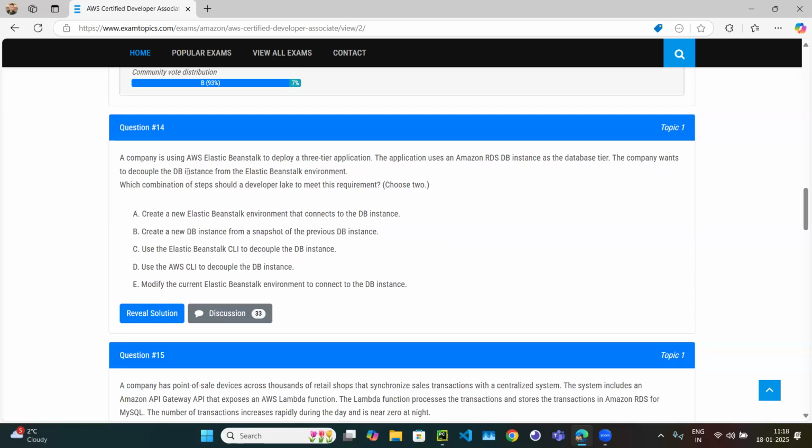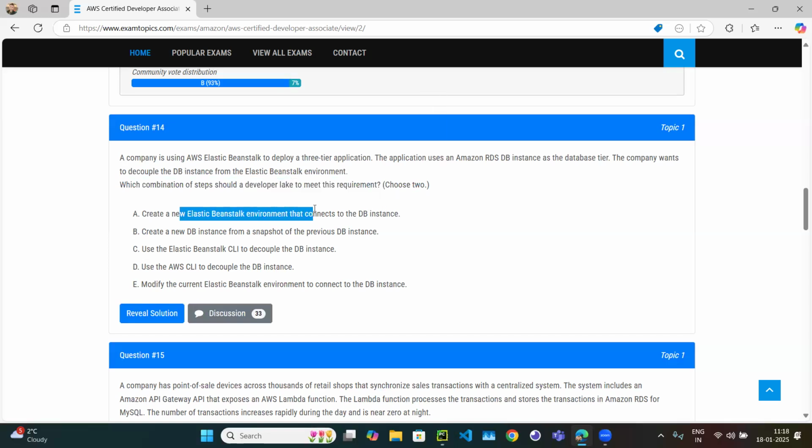So when you spin up Elastic Beanstalk and you want the database within the Elastic Beanstalk environment, let's suppose the RDS has been spun up. But now the company wants my application to be different and the database to be different, so both should be two different services. They want to decouple that. How are they going to perform this action? What two steps will they take to do this?